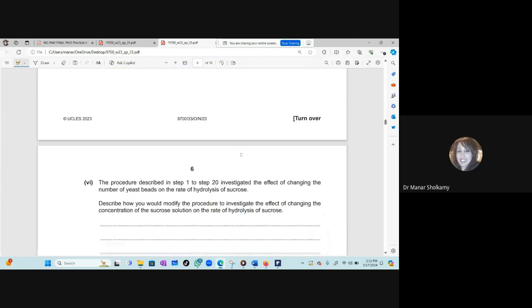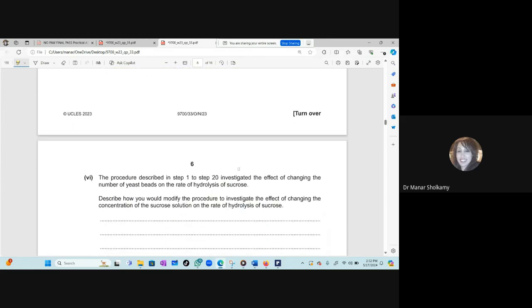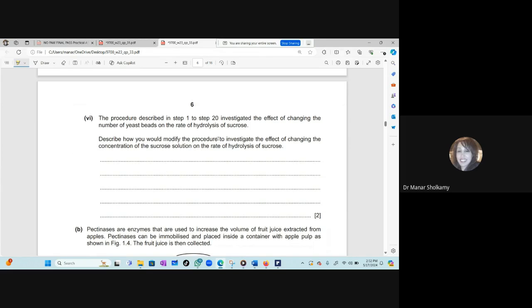Good. So that you go back and look at those on the night of the exam. 2023 exams, all the 4 exams and the June and the May, they give you everything you need before the exam. Describe how would you modify the procedure to investigate the effect of changing the concentration of the sucrose solution on the rate of the hydrolysis of the sucrose.